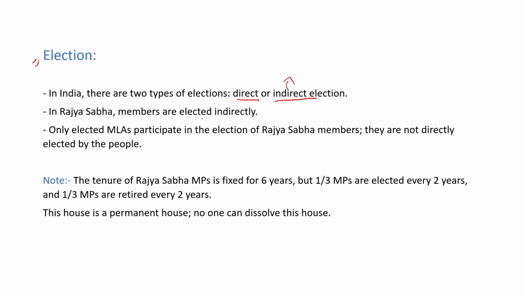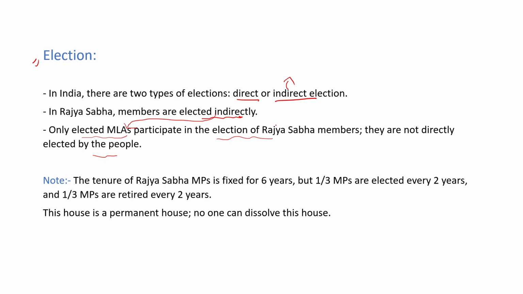So in Rajya Sabha, members are elected indirectly. There are no direct elections in Rajya Sabha. The members of the Rajya Sabha are elected through the indirect election. So if people do not vote for the members of Rajya Sabha, then who will participate in the voting? The MLAs. Only elected MLAs participate in the election of the Rajya Sabha members, and they are not elected by the people. Clear? So that's why we said that in Rajya Sabha there is an indirect election.